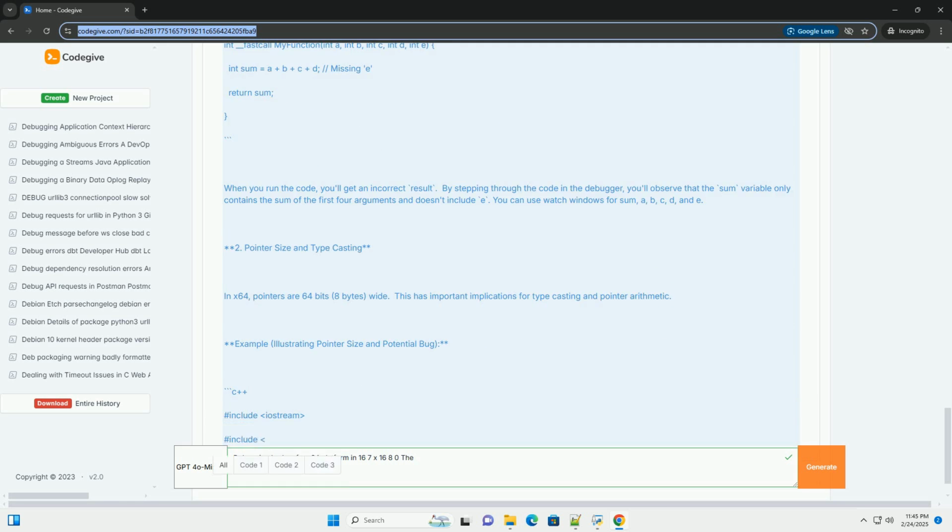4. Register usage. Understanding register usage is critical when examining assembly code during debugging. Refer to the x64 calling convention above to understand which registers are volatile, caller saved, and non-volatile, callee saved. Example, illustrating register usage and potential bug. Debugging scenario: 1. Disassembly view. Open the disassembly view, Debug - Windows - Disassembly.